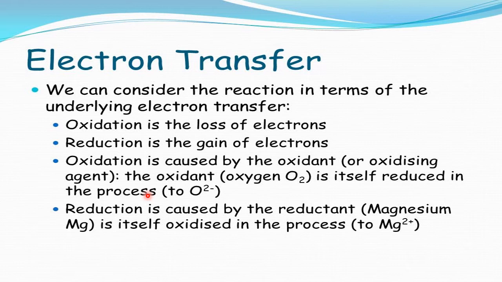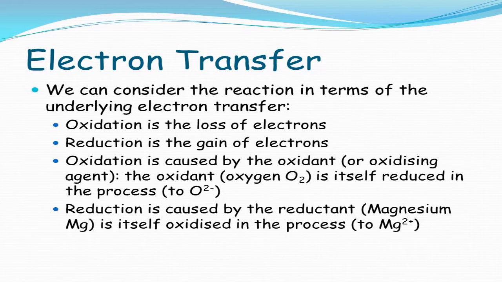Here also in chemical reactions, there are some chemicals that help us to carry out those reactions. Depending upon what help they do, they are called by that name. So here this chemical oxygen is helping the reaction to undergo oxidation. Therefore, it is called an oxidizing agent, or in short, an oxidant.